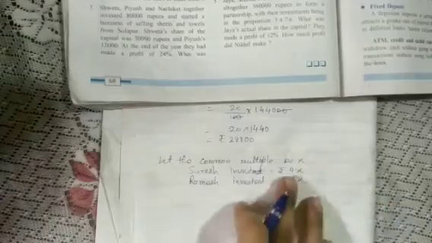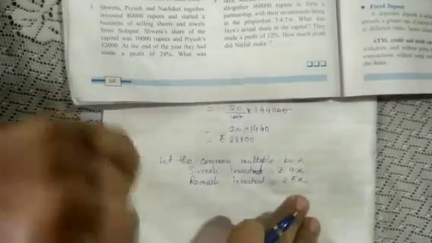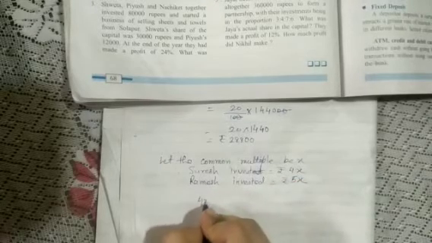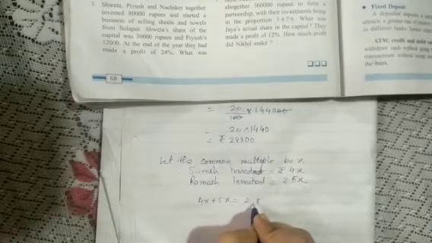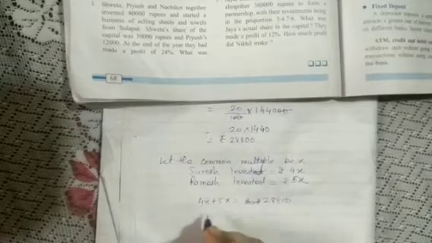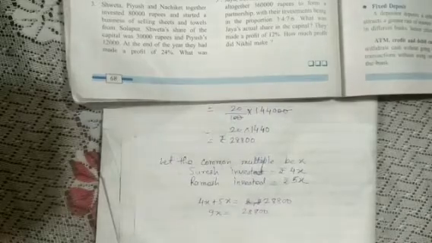Now the profit will be divided between them. That is 4x plus 5x is equal to 28,800, the total profit divided between them. That is 9x equals 28,800. Now therefore x equals,